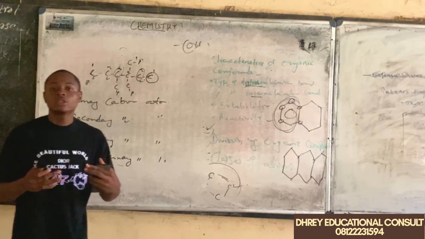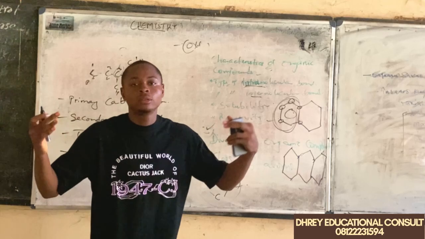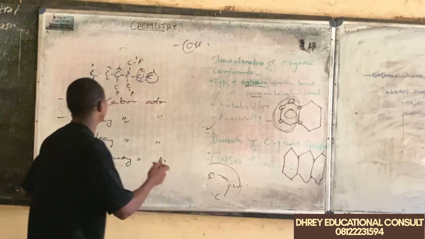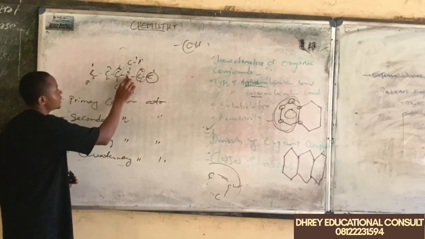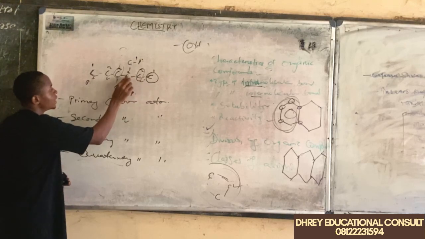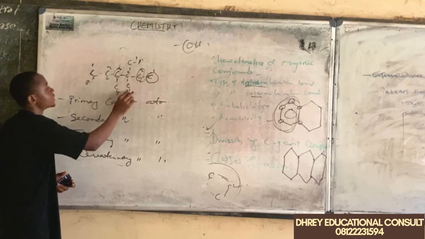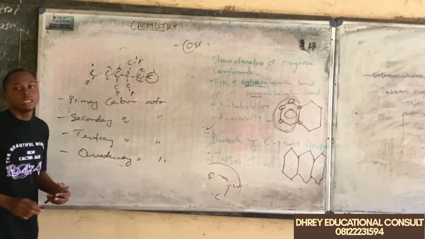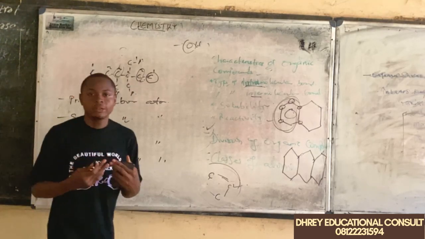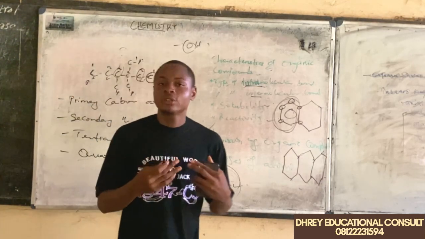Then we have the quaternary carbon atoms. They are carbon atoms that are attached to 4 carbon atoms. We only have one here, which is this. This is attached to carbon number 2. It is attached to carbon number 3. It is attached to carbon number 1, and it is attached to carbon number 1 again, which makes it what? A quaternary carbon atom.